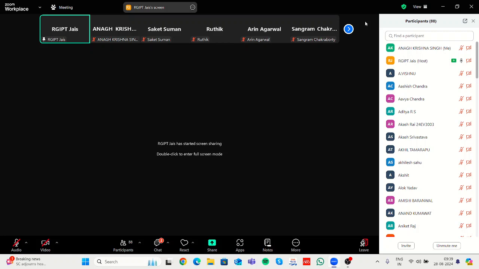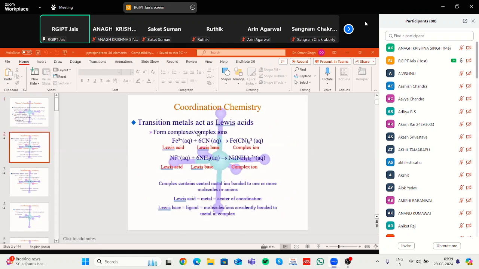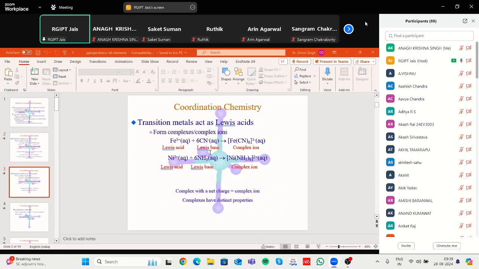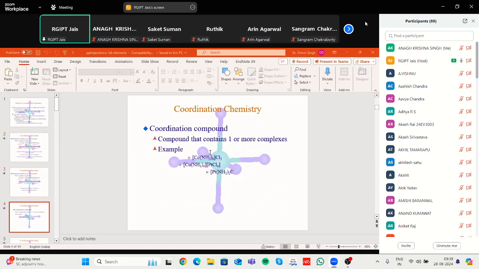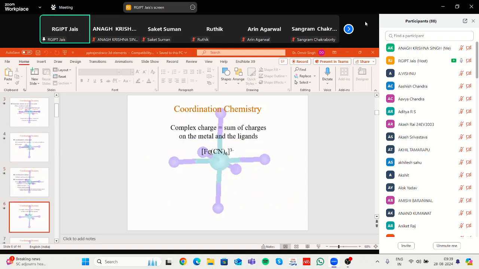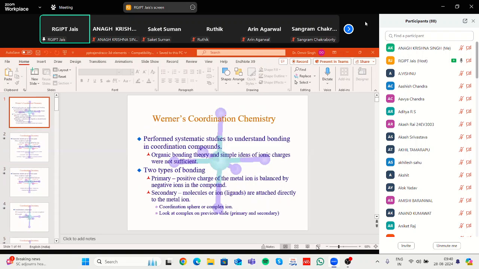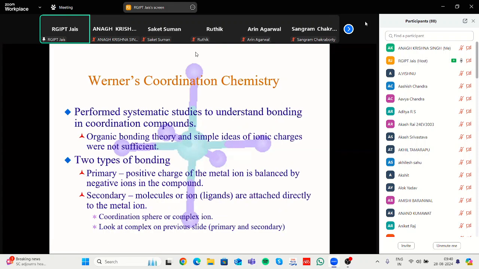The next theory that comes is about different types of metal complexes. Here are some assumptions in coordination according to Werner's theory. There are different assumptions, meaning every atom has